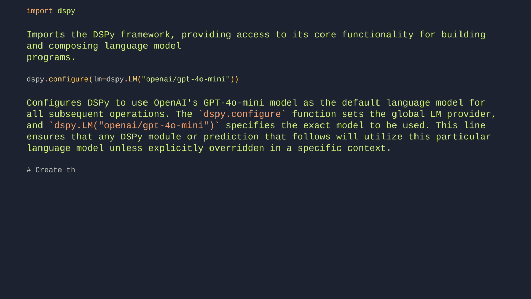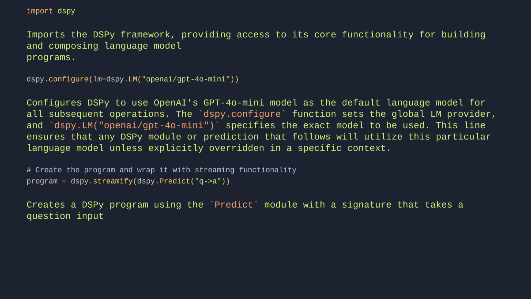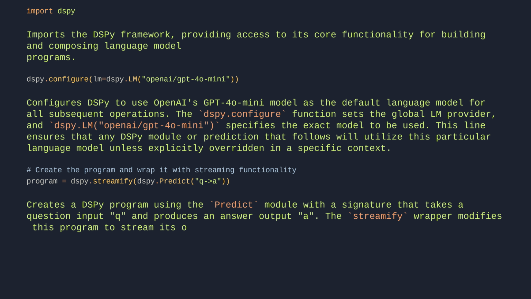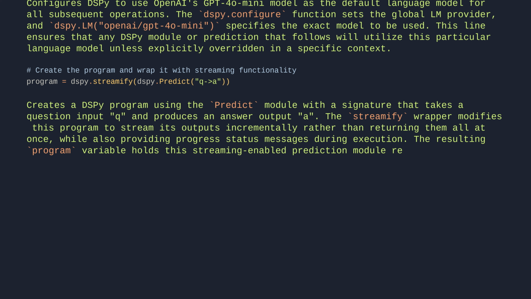# Create the program and wrap it with streaming functionality. program = dspy.streamify(dspy.Predict('q -> a')). Creates a dspy program using the predict module with a signature that takes a question input, q, and produces an answer output, a. The streamify wrapper modifies this program to stream its outputs incrementally rather than returning them all at once, while also providing progress status messages during execution. The resulting program variable holds this streaming-enabled prediction module ready for use.